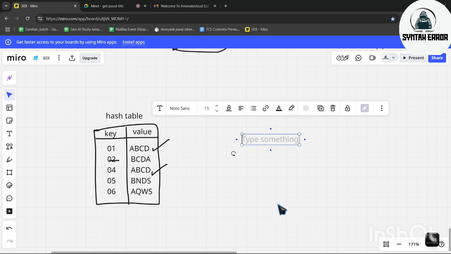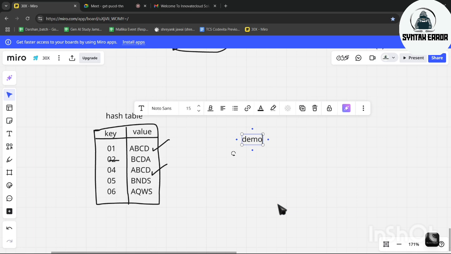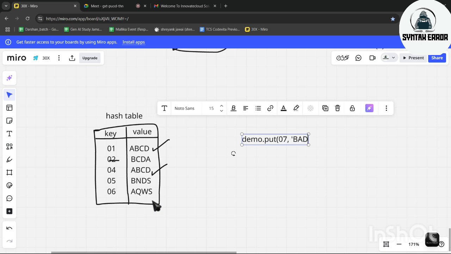How to write it is, we just have to write demo dot put. We have to put. What we have to put? Key and value. So first we have to write key. For example, what will come next? We will get 07 and a value BAD, anything like this.